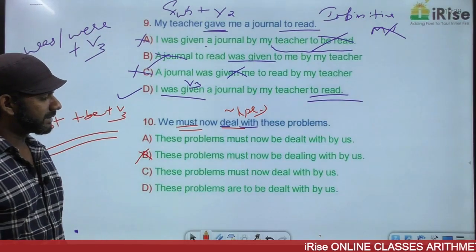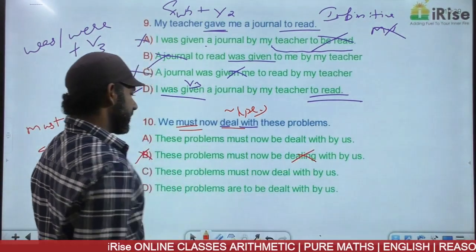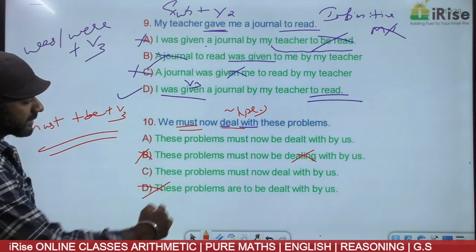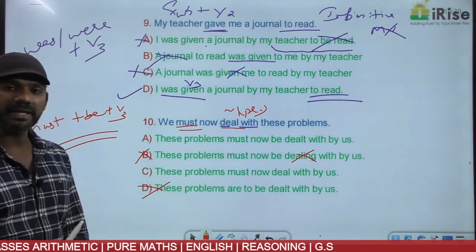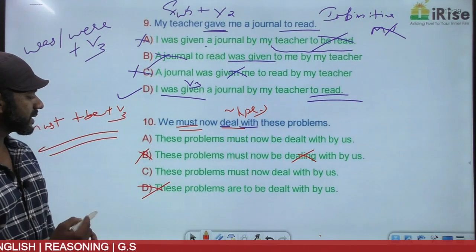B says these problems must now be dealing with. Eliminated. Now come to option D. These problems are to be dealt with by us. Must is not there. Eliminated. Now we have two options, A and C.